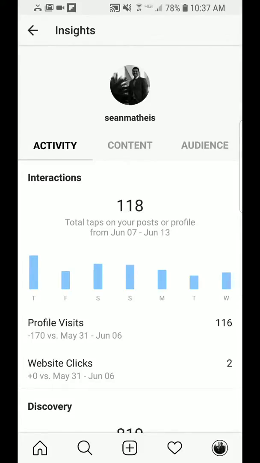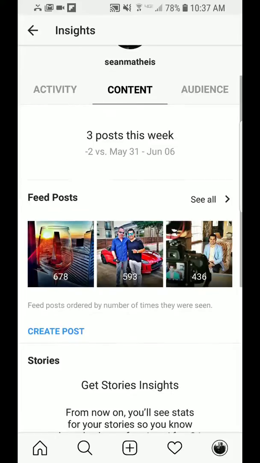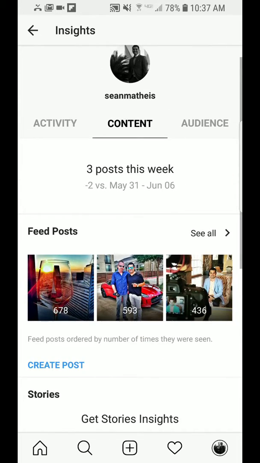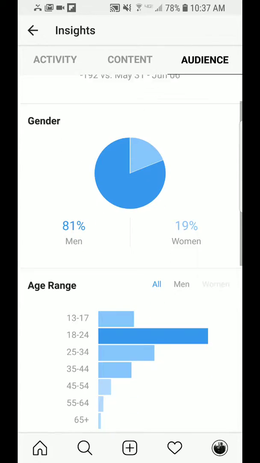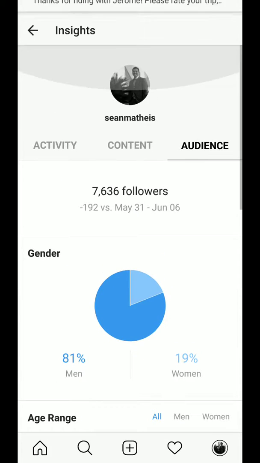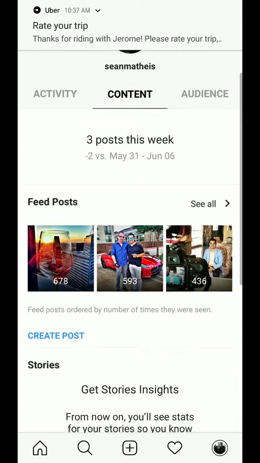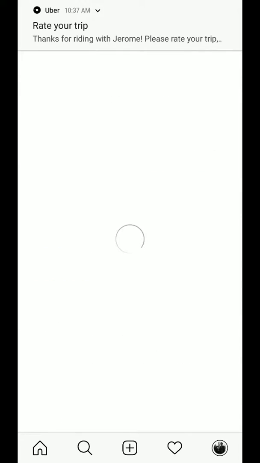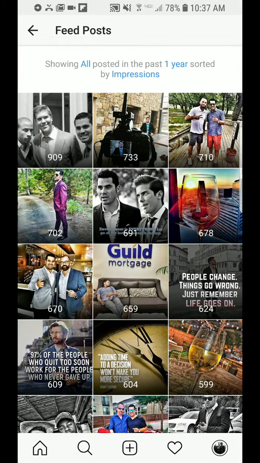You can see your insights show you your post feeds, and you'll get all of these insights whenever you turn over to a business page. You won't see any of this on a personal page. It'll show you your breakdown, your gender, demographics, followers, where you're getting most of your followers, and what content is getting the most action. So I kind of give you a quick view. You can see which posts are doing the best, and then obviously tailor your posts to where you see you're getting the most traction.